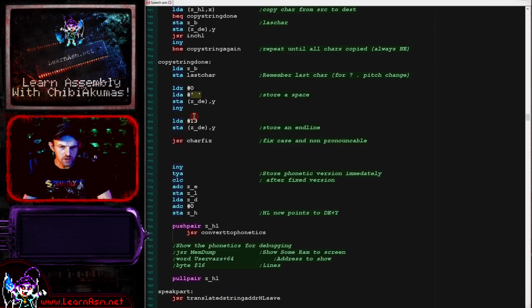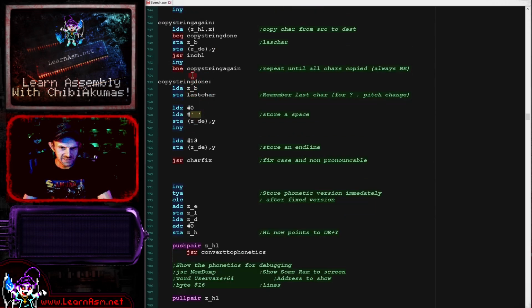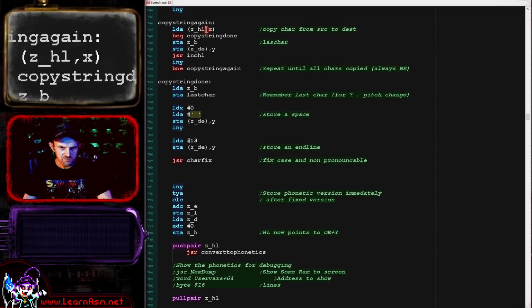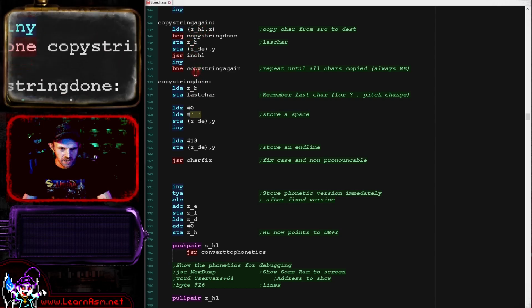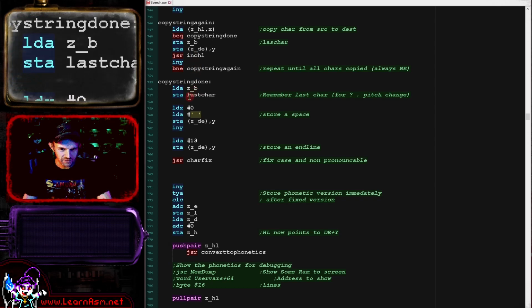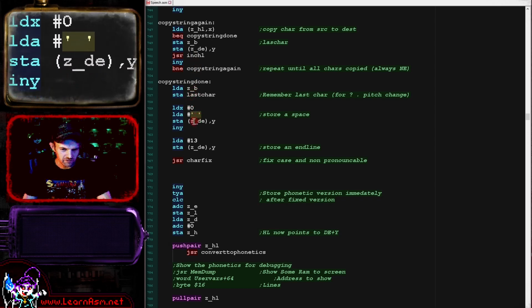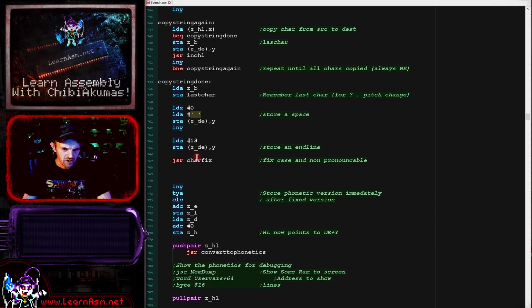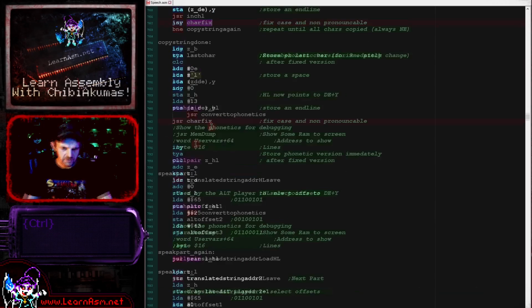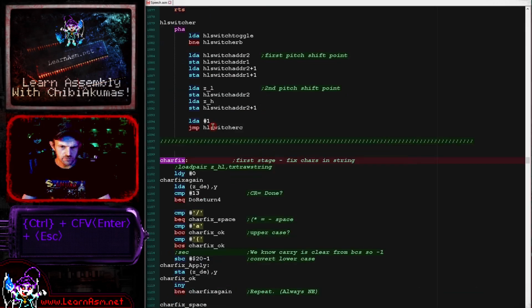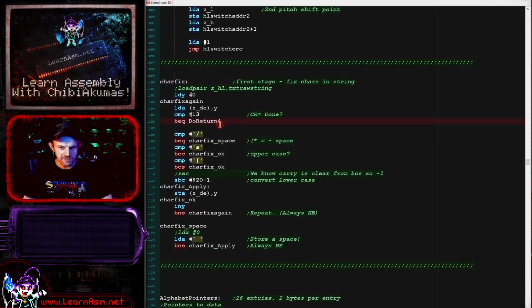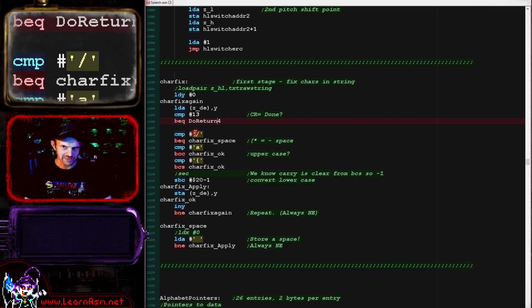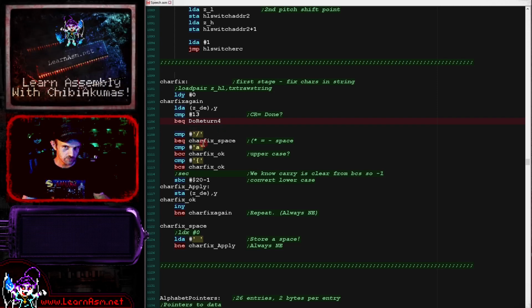Okay, so what we're doing here is we've transferred all of the bytes from the source to the destination, and we've remembered the last character in the process, and we've made sure that the string ends with and starts with a space and a character 13. We're then going to run this charfix routine. So let's take a look at the charfix routine and see what that does. Basically, it converts lowercase to uppercase, and it's also removing the slash symbol, which has a special meaning within this routine. The slash symbol is a sort of, I don't know quite how to describe it.